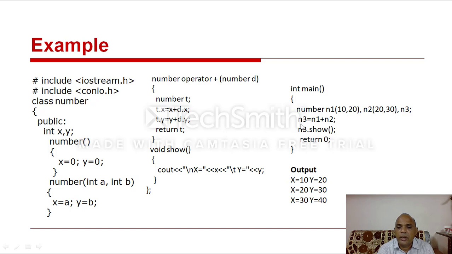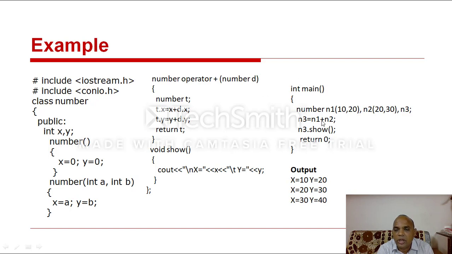Here n3 equal to n1 plus n2, then these two are the operands. So what type of operands? Class type objects, n1, n2, then there is a plus operator symbol. So this means it can call the operator plus function. All of you remember n1 plus n2. n1 is an object, n2 is an object, but we cannot add directly. But n1 plus n2 it can call directly.